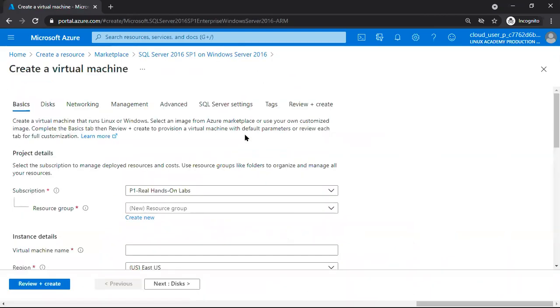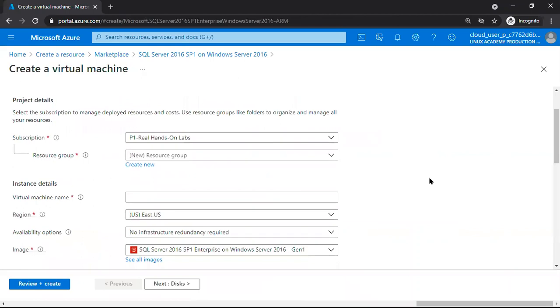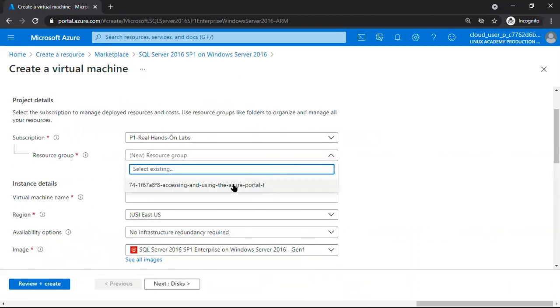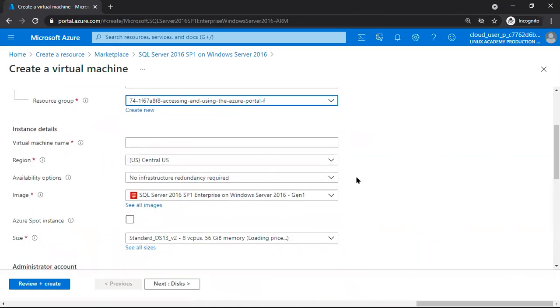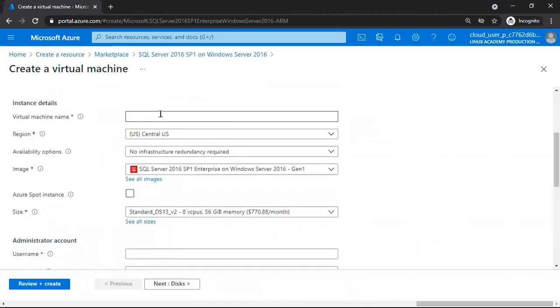Remember, we have to put in some system details. We have to put in the resource group. It is asking, we can create a new resource group, or we can use an existing one. We'll see machine names here. See, Microsoft has already made this machine ready. We just have to put in our credentials and start using the machine.